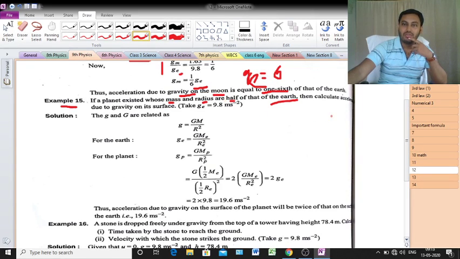Then calculate the acceleration due to gravity on its surface. That means you have to calculate the value of g for that particular planet.